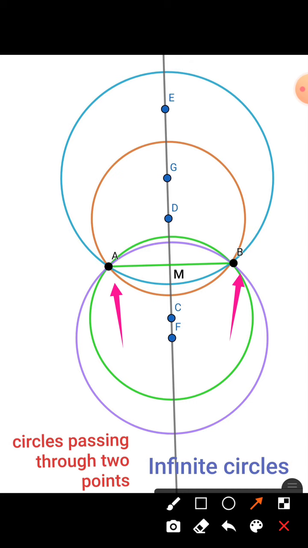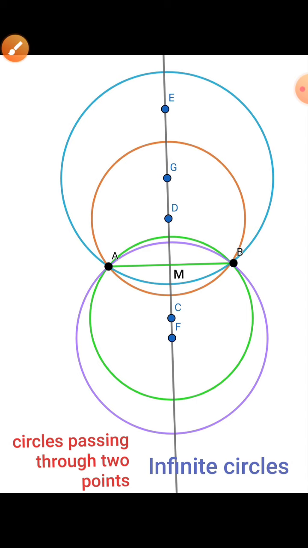Here you can see in the figure circles with center C, D, E, F, G. All the circles pass through the points A and B, but you can also see that all the centers of these circles exactly lie on the perpendicular bisector of the segment joining the two points A and B.